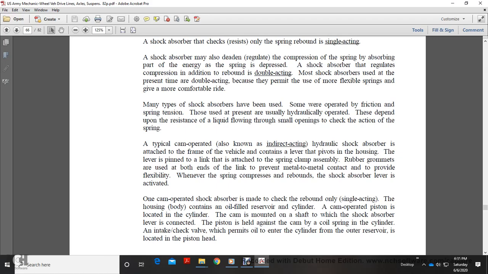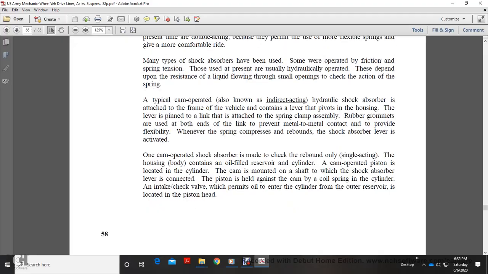A typical cam-operated shock absorber is known as the indirect acting hydraulic shock absorber. It is attached to the frame of the vehicle and contains a lever that pivots in the housing. The lever is connected with a link attached to the spring clamp. Rubber grommets are used at both ends of the link to prevent metal-to-metal contact and to provide flexibility when the spring compresses or rebounds and the shock absorber is activated.